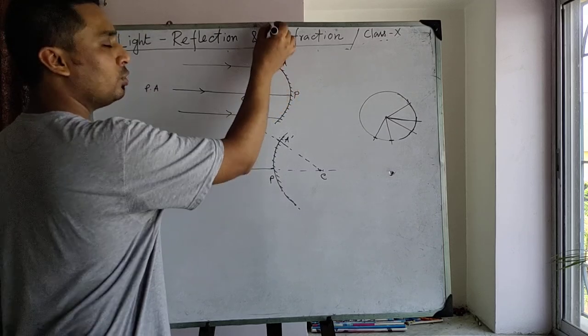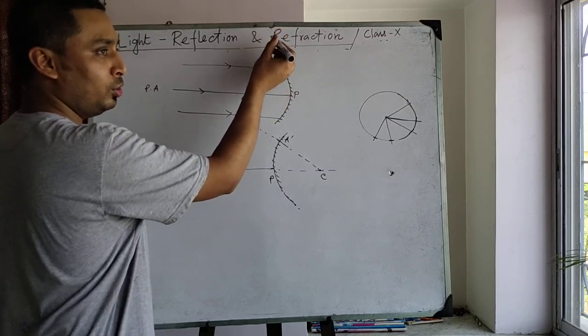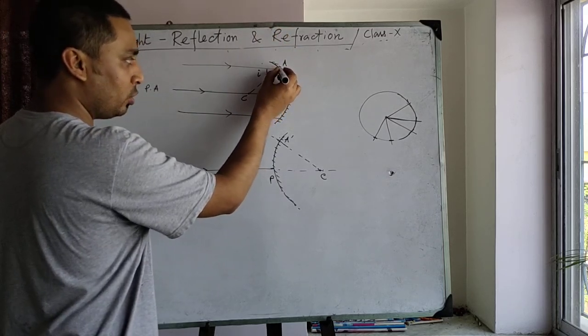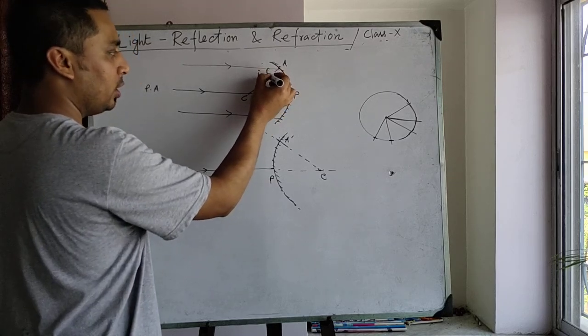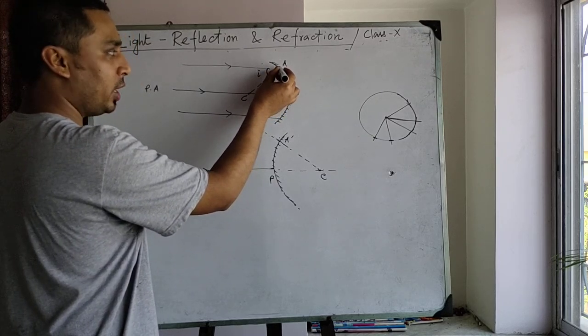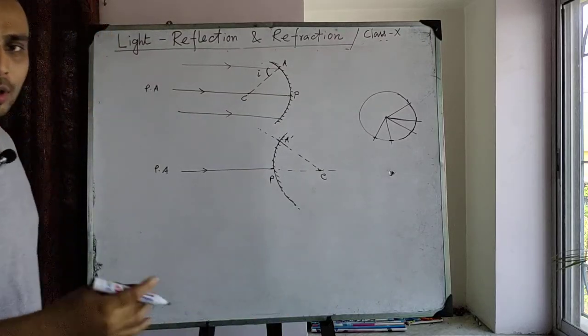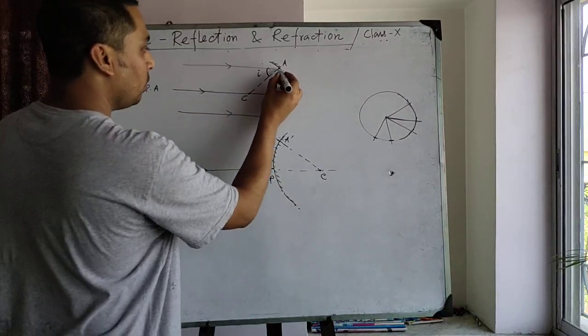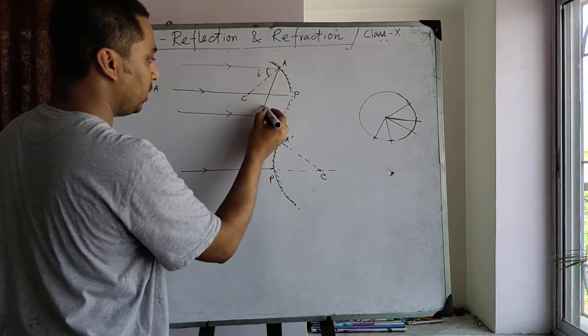The reflected ray should go on the other side of the normal. So this is the reflected ray.